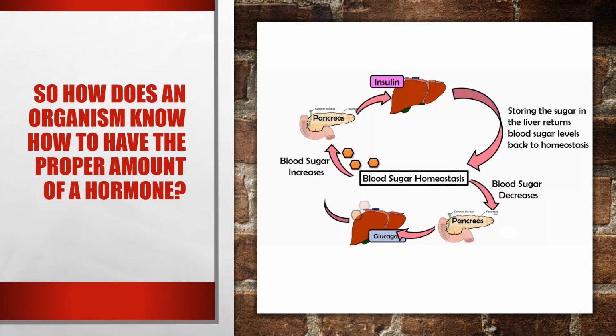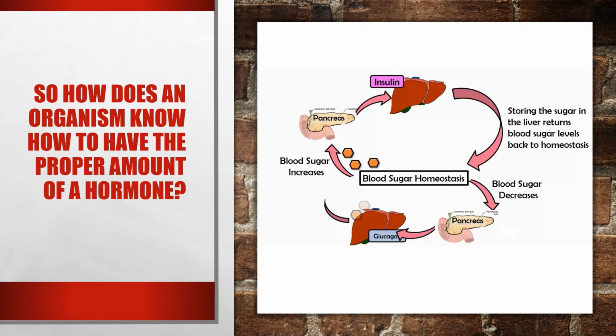So again, just how we learned about carrying capacity with food webs, and how that raises and lowers back to some kind of stability. That same raising and lowering, that carrying capacity concept, that is homeostasis happening within you.